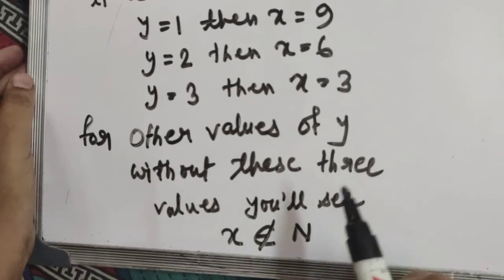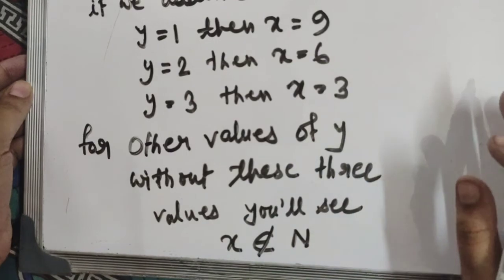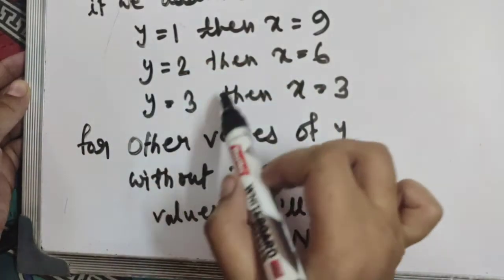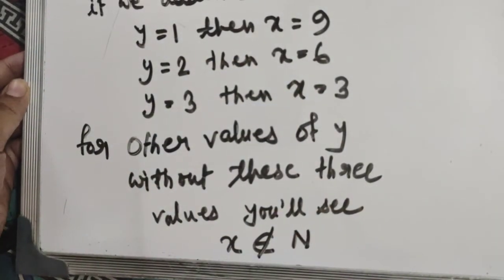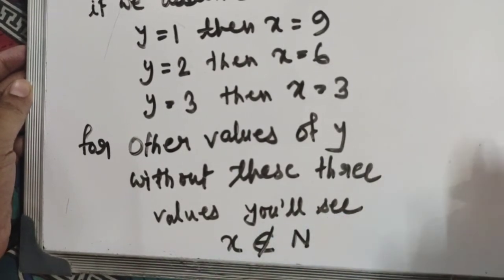If you put y equals to 4, if you put y equals to 5, or any other value of y without these 3, then you will see that the value of x does not belong to the set of natural numbers, right?